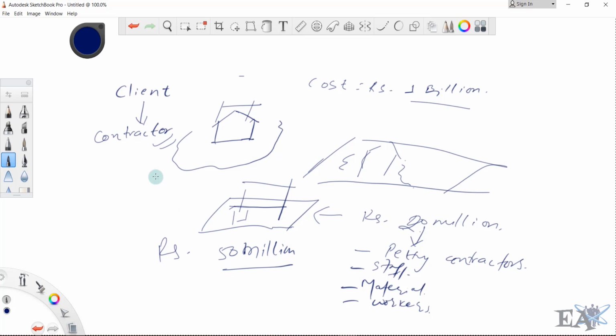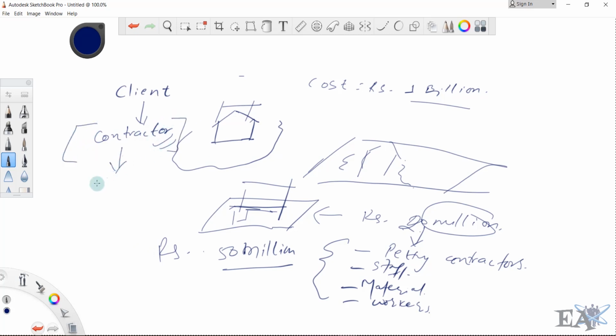You pay that amount to the contractor, and with that money he does the works again, and this is how the project goes on. While he has done up to the plinth level and he comes to you and says, okay, I have done rupees 20 million of work, please pay me, will you believe him? Definitely you wouldn't, right?